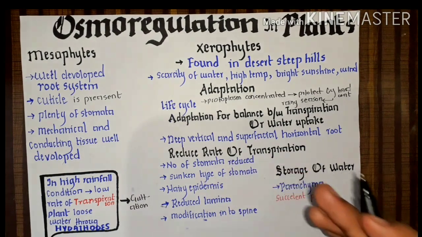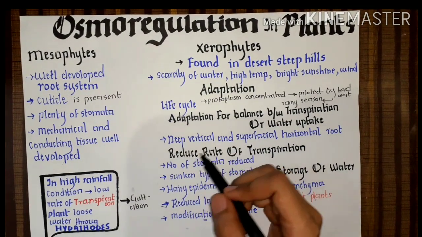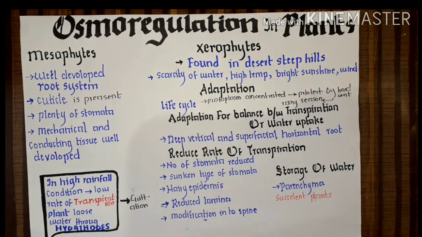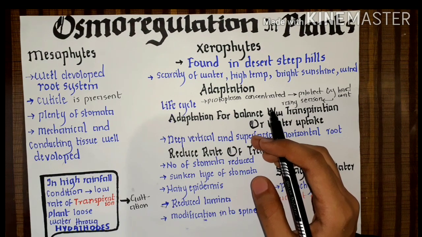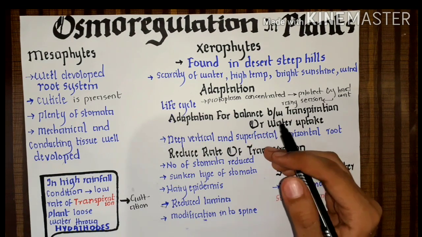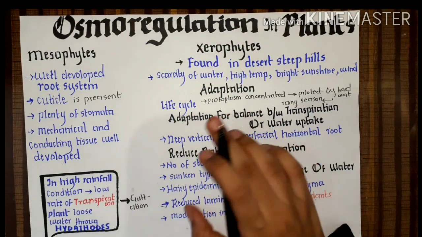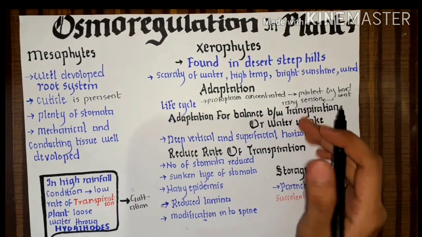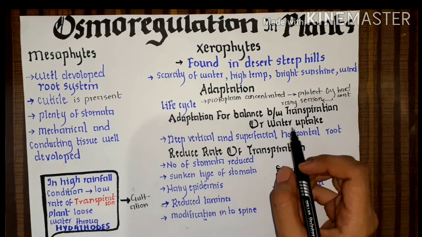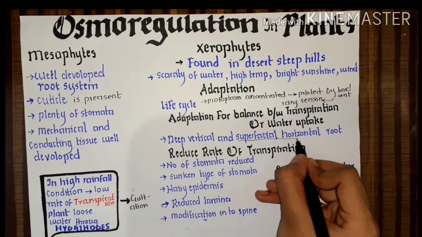Commonly the roots are concentrated in the area where the plant is, but especially the roots of xerophytes spread so widely that they can absorb as much water as they can, so that transpiration and water absorption are kept in balance. And the other adaptation is superficial horizontal roots.